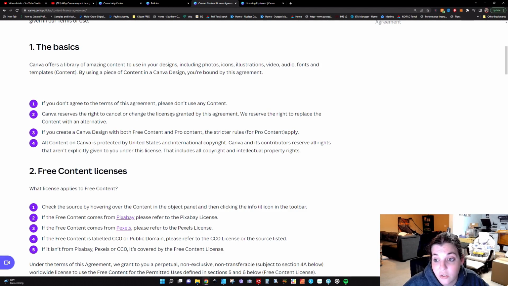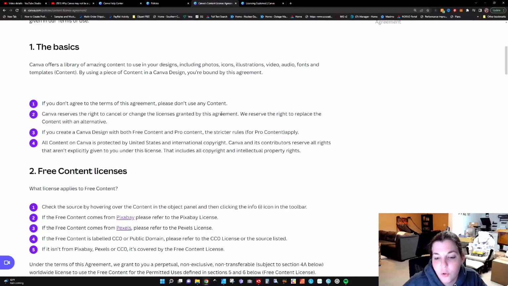You can cancel or change the licenses granted by this agreement, and they can replace the content with an alternative at any time. So that's to say, if you create a template and utilize their piece of content and you are selling that on Etsy, and Canva gets rid of that piece of content, guess what? That is going to be removed from your template and can potentially be replaced with something different. If you create a Canva design with both free content and pro content, the stricter rules apply. So if you're utilizing a pro account, we always say use free content, because if you don't and somebody's utilizing your template, then it will show up watermarked.